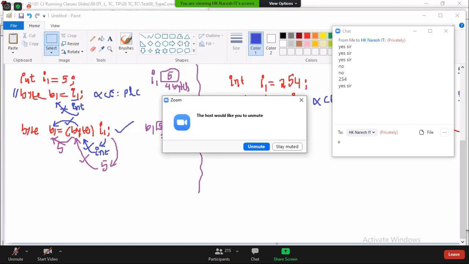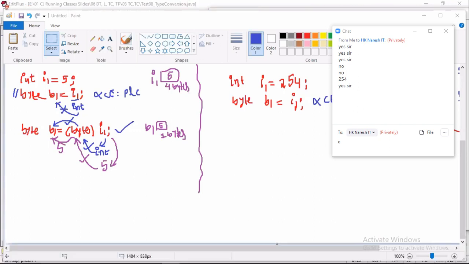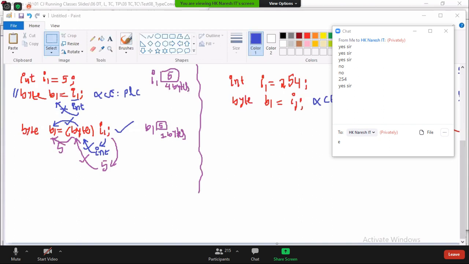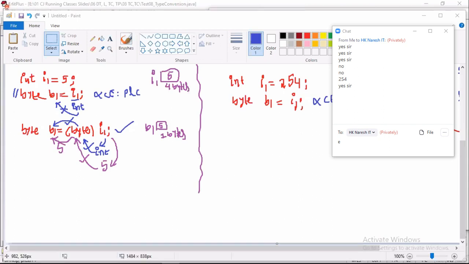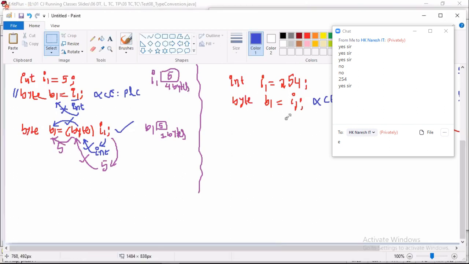Come on, buddy, can you please unmute? Tell me why you are telling 254. Who are you, the compiler or the JVM? In place of I1, what should I use? Int only, because you are a compiler.